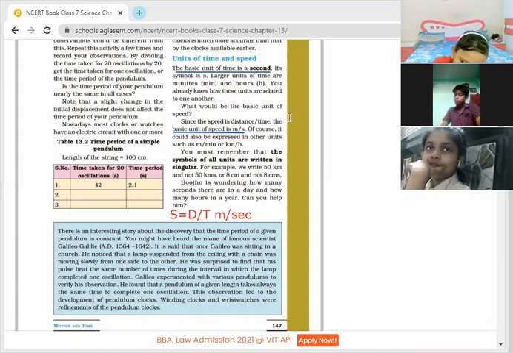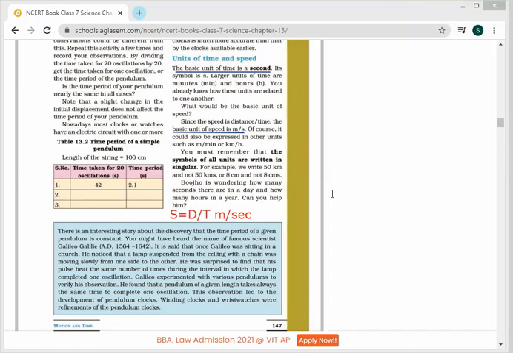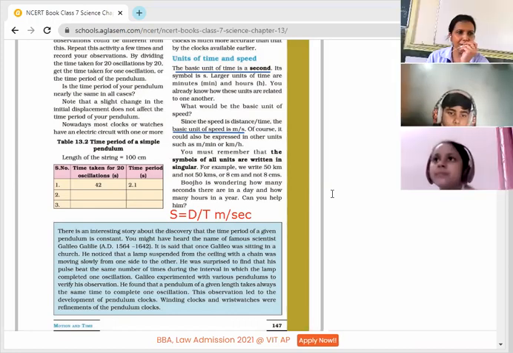I think you know how to convert kilometer per hour to meter per second. And if it has been asked that you have to write per minute, then you can also calculate. You know, 1 minute has how many seconds? 60. In the same way, if it is said to change hours into seconds, you can do 60 into 60, that is 3600. Whether you multiply or divide depends upon the question. We'll do the practice for it.